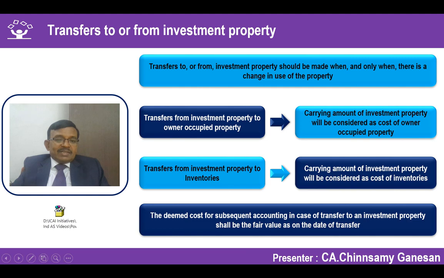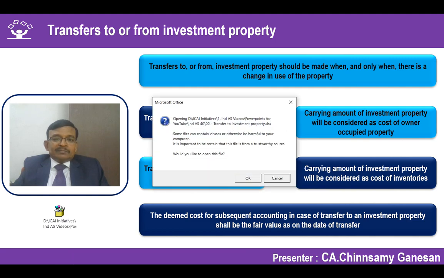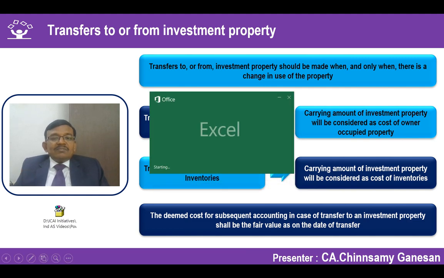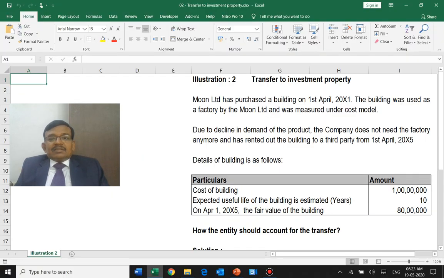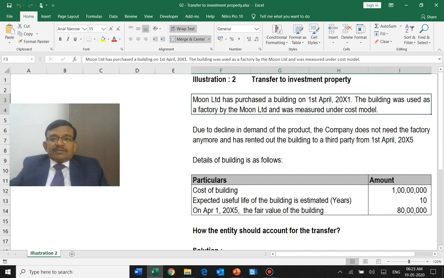Let us take one example, which is a worked out example, where we talk about transfer to investment property. In this case, we have a building which has been there since 1st of April. Originally, it is used as a factory building and on the cost model, so no revaluation, no fair valuation, nothing.